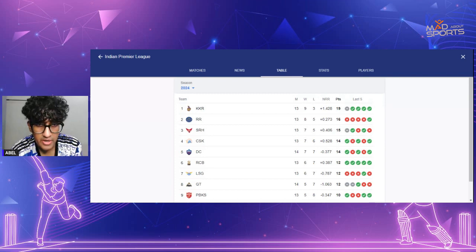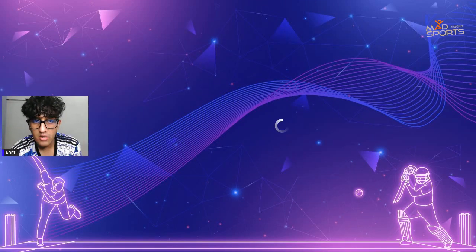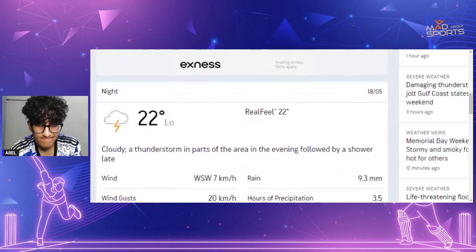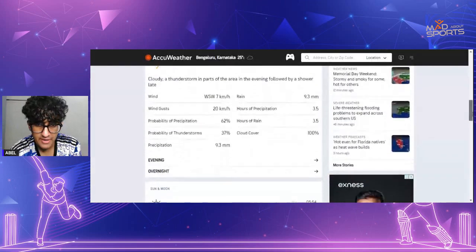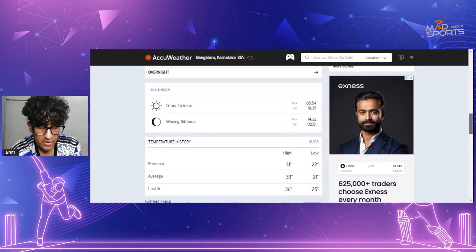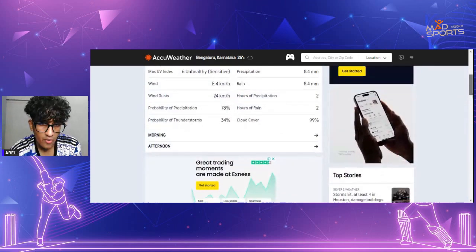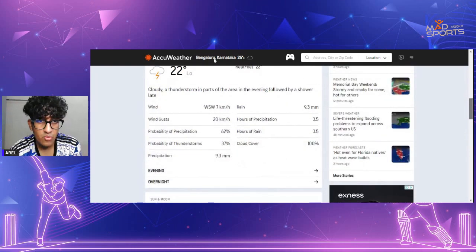The biggest issue over here is that the game shouldn't be completely disrupted by the weather. Now, the good part about Chinnaswamy Stadium is that they have something called the SubAir system, which can suck up to 3 feet of water. Now, you can see the weather report here, which is for tomorrow. Certainly, there are showers predicted throughout the day, and the temperature is slightly on the cooler side tomorrow.